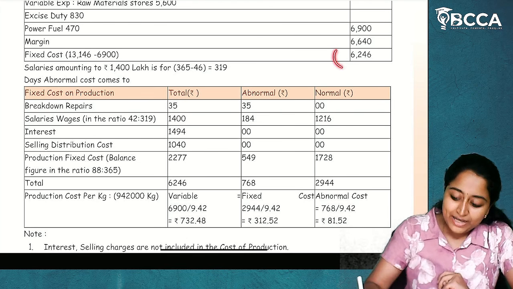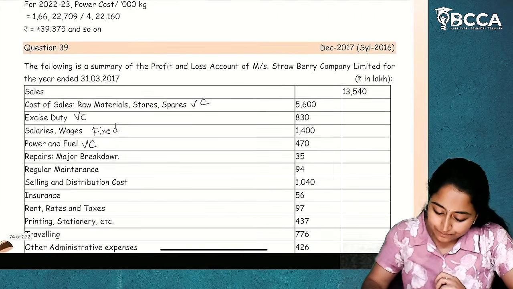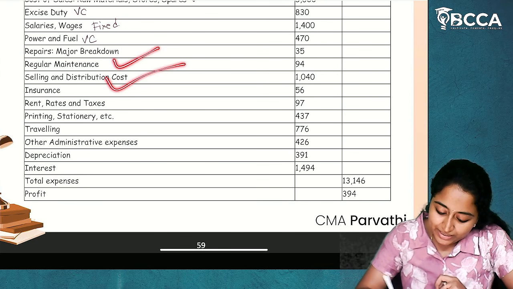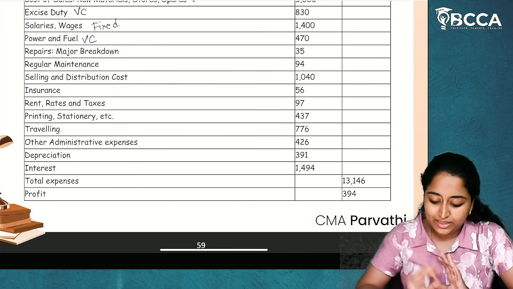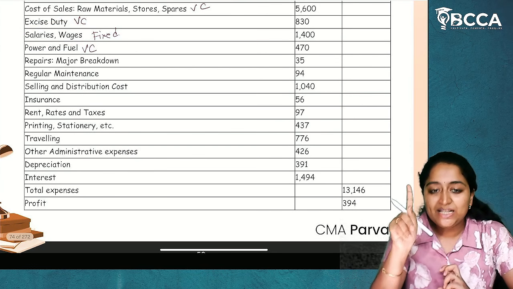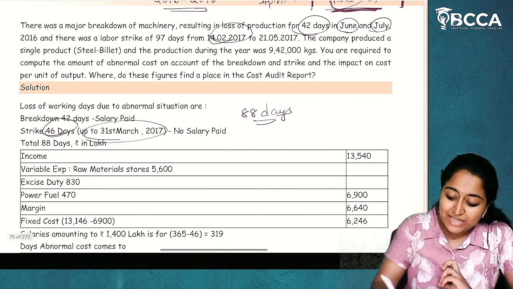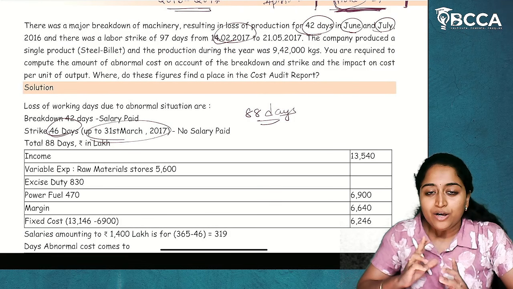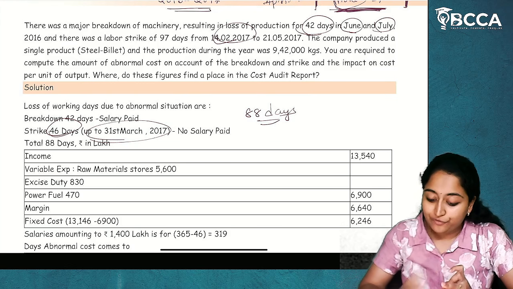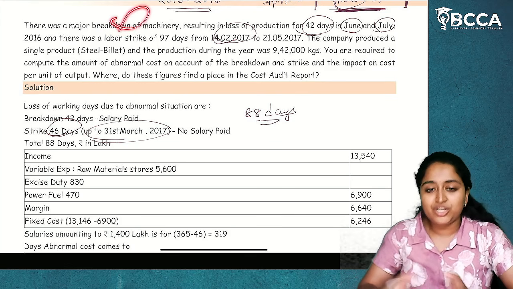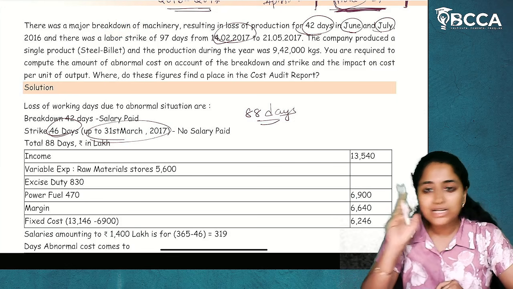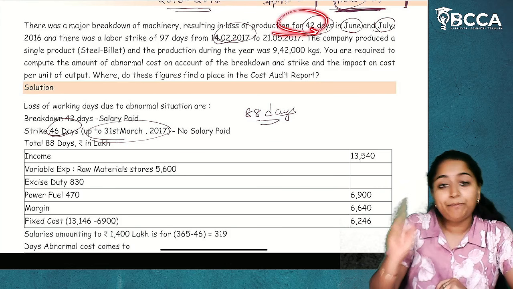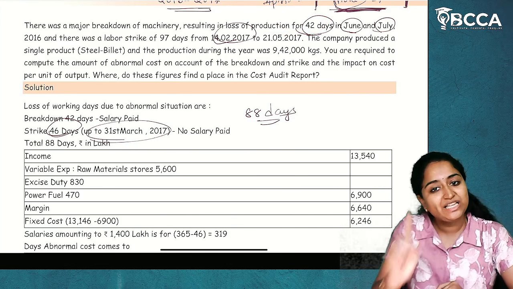Now, in this fixed cost, what all are there? Salaries and wages, major breakdown, regular maintenance, selling and distribution, insurance, rent, sales taxes, all these are there. Now, if we come to the first, salaries and wages. What is the abnormal period and due to which the abnormal period is there? In this abnormal period, 42 days are for breakdown, which means breakdown of machinery. If machinery is not working, employees will come to the office. Employees need to be paid. So, in these 42 days, the payment is given to the employees as salaries and wages.